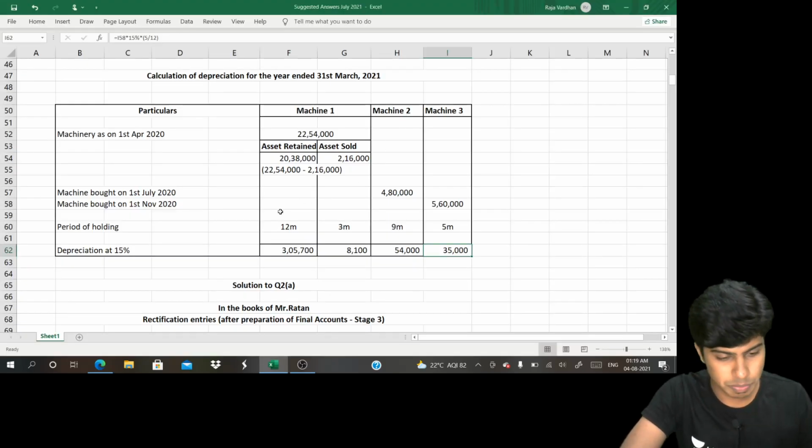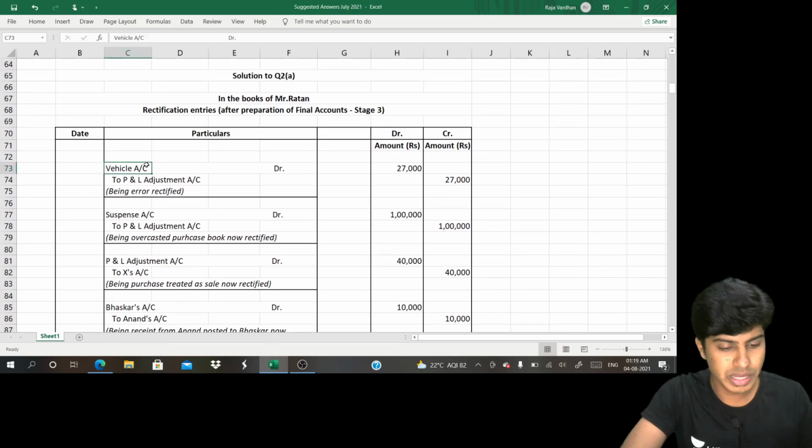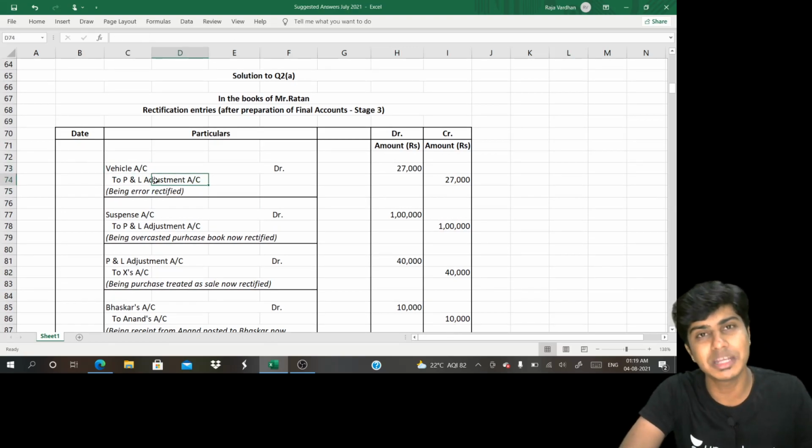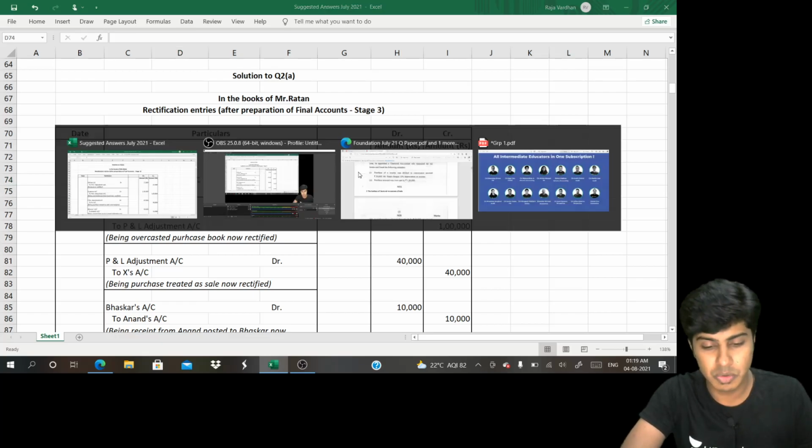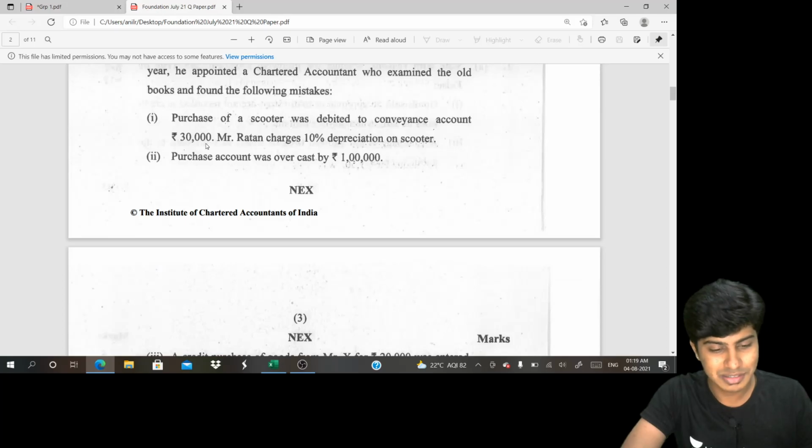We'll replace that account with P&L adjustment account. Have a look. Vehicle account or scooter account debit to P&L adjustment. This P&L adjustment account is basically replacing my conveyance account. Amount is 27,000. Because 30,000 is the value, 10% depreciated.